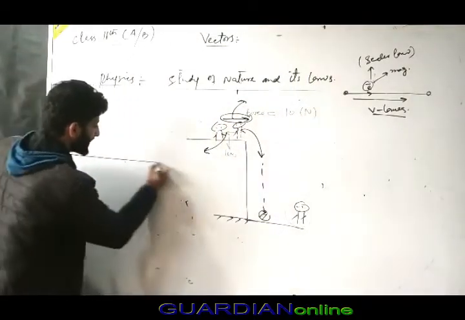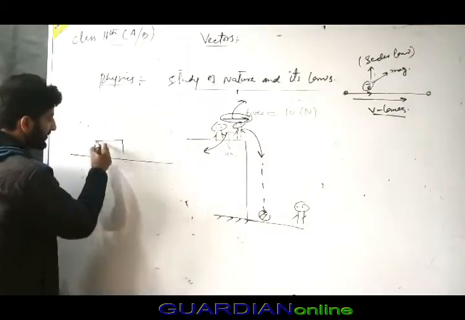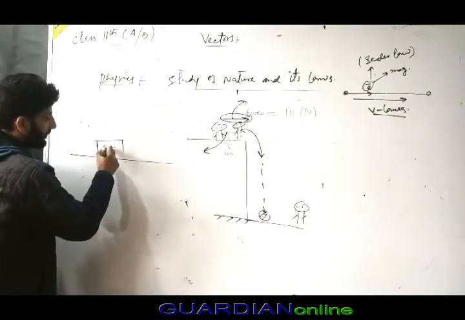Now, one more example. Suppose you have a plane and a block of mass m.